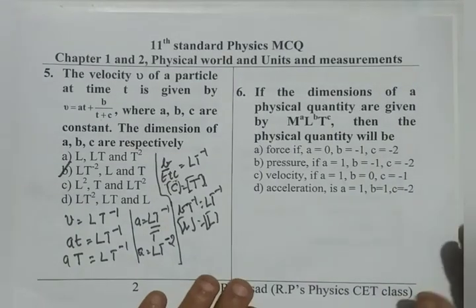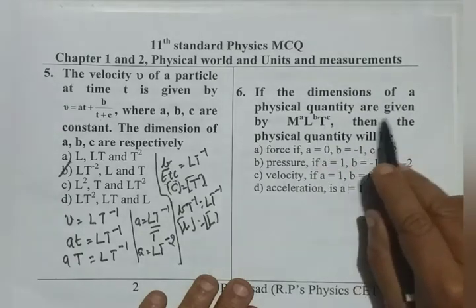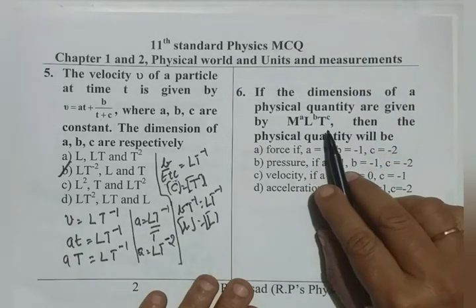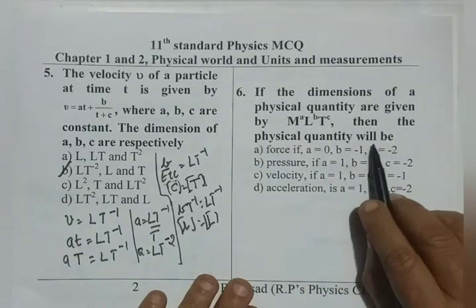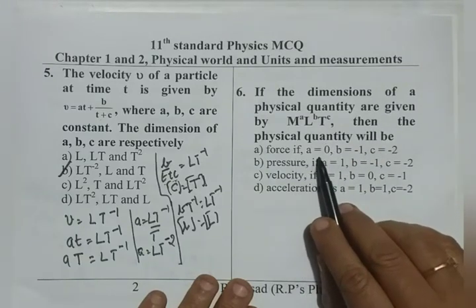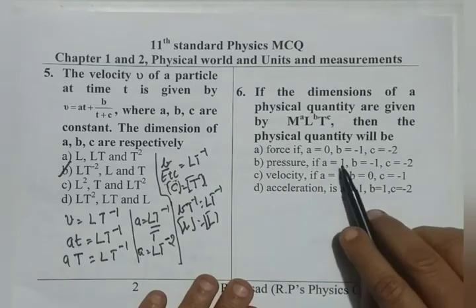We checked it. Now, sixth one. If the dimensions of physical quantity are given m to the power of A, L to the power of B, T to the power of C, then the physical quantity will be force if A equals 0, B equals minus 1, C equals minus 2.